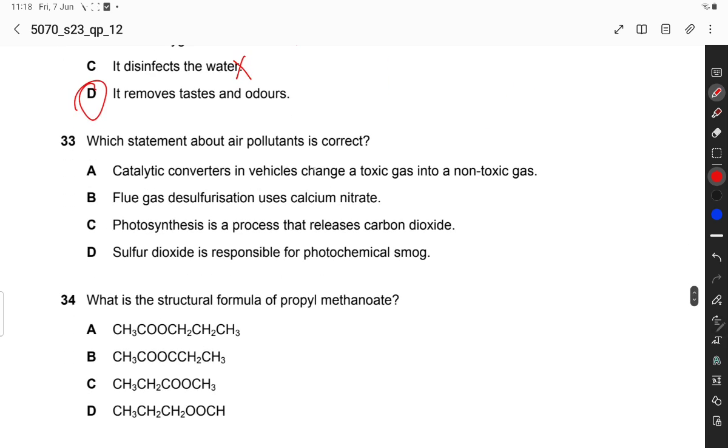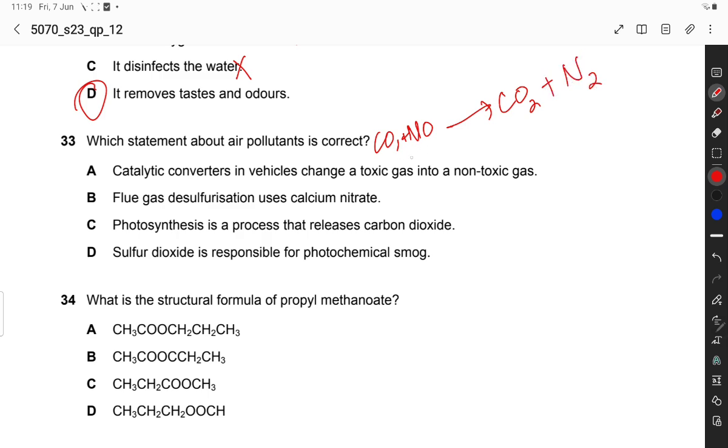Which statement about air pollutants is correct? Catalytic converters in vehicles change toxic gases into non-toxic gases. Yes, it is correct. A catalytic converter changes toxic gases like carbon monoxide and nitrogen monoxide to form less toxic gases, carbon dioxide and nitrogen.